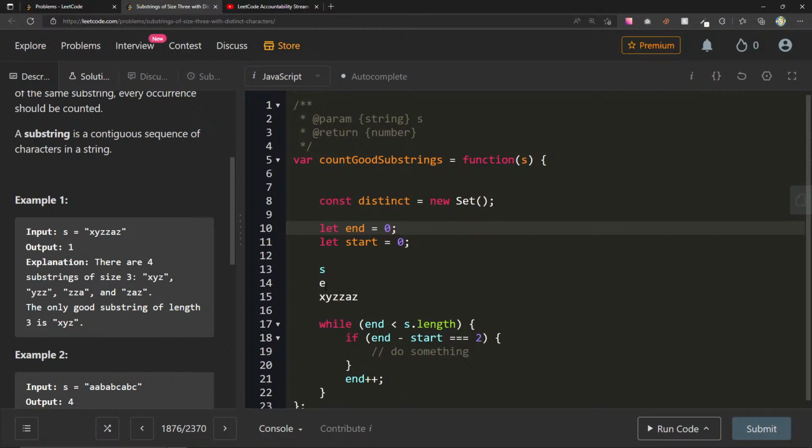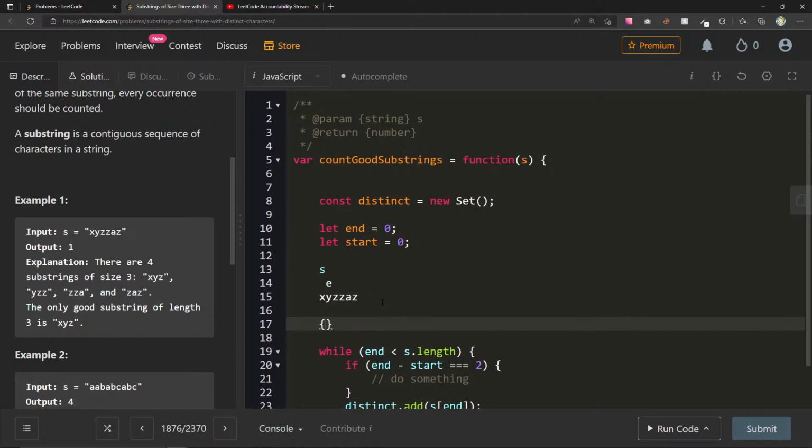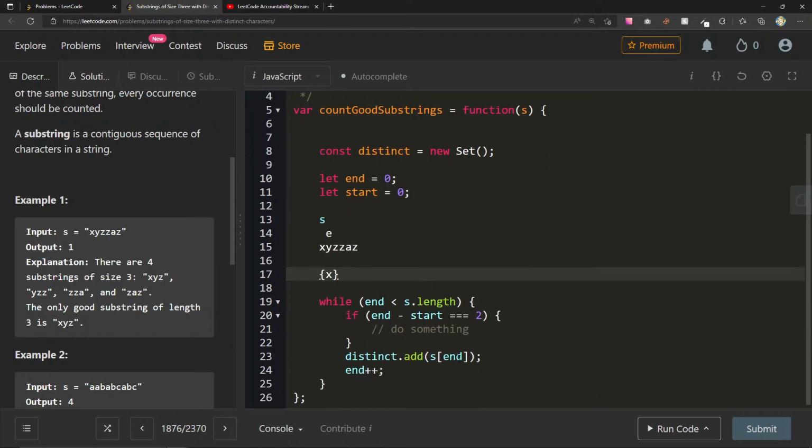So, okay, while end is less than s dot length, yes it is, we can increase. So if end minus start equals 2, 0 minus 0 is 0, so we don't do anything, we increase end. But every time that we increase end, we should also add distinct.add s at end, right? So while I'm doing this, I'm also going to be adding, right? We're going to add x here, because distinct.add s of 0, and then we increment end. If end, which is 1, minus 0 equals 2, which is not, right? Now we're going to add our y to our set.